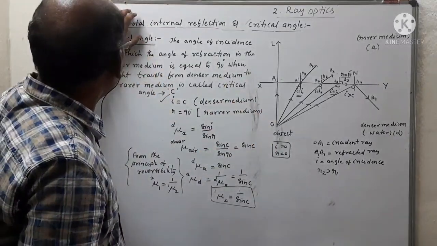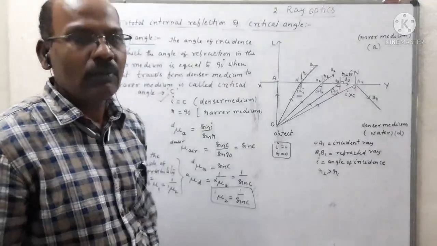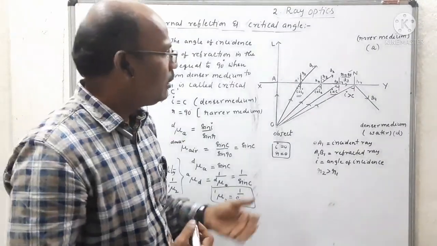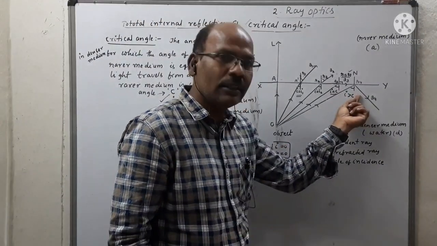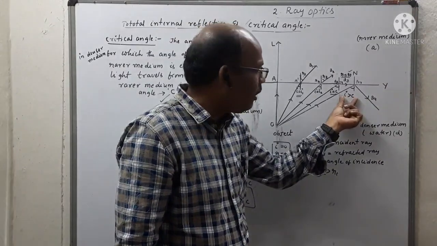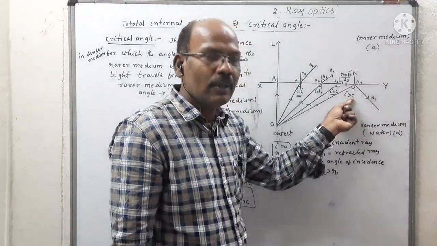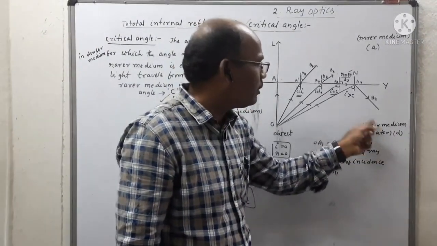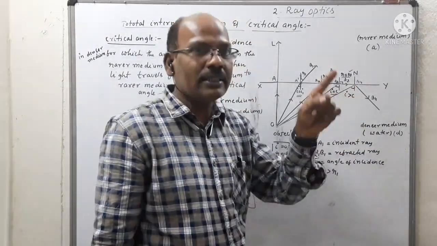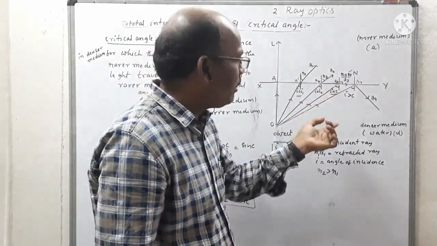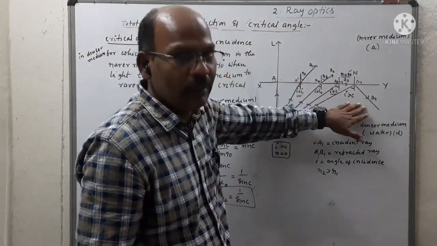And coming to total internal reflection. What is total internal reflection? Here we observe in the last diagram, if the angle of incidence is greater than the critical angle of the denser medium, then instead of refraction, it can be reflected in the same medium.